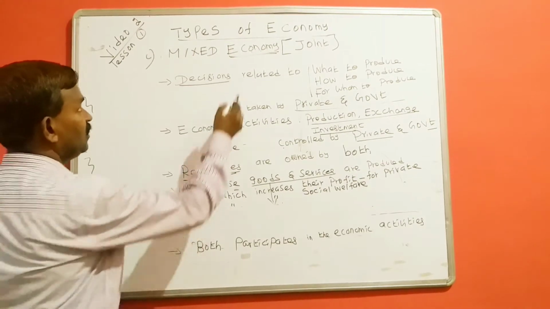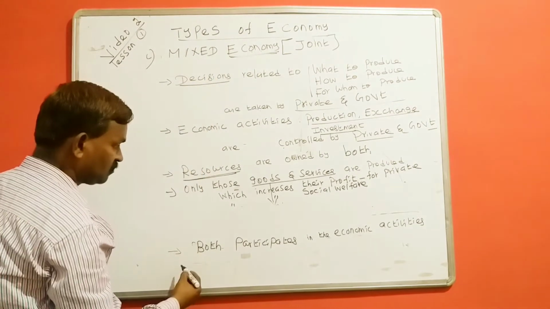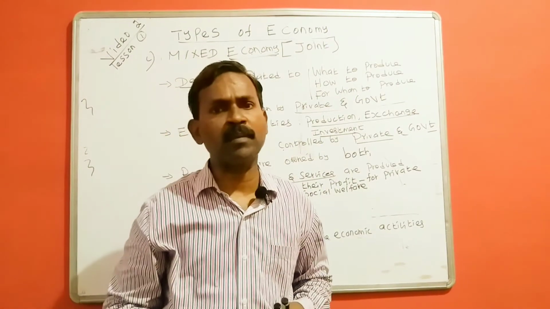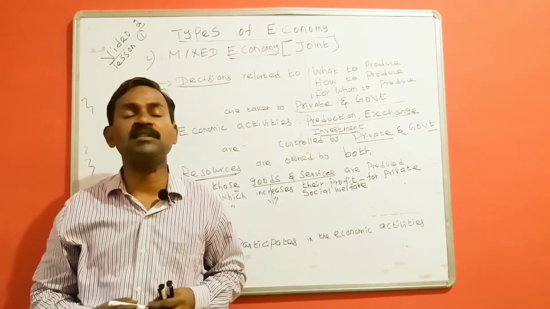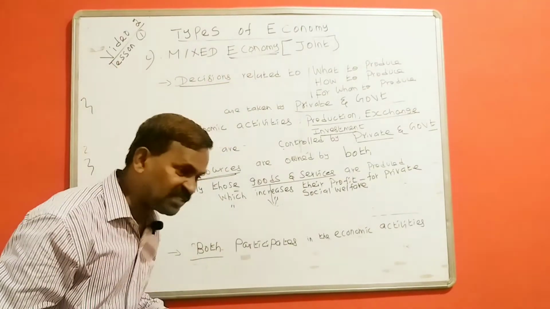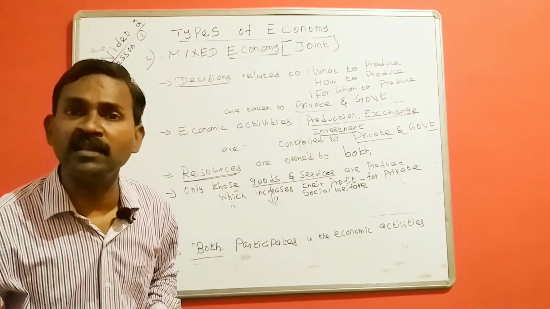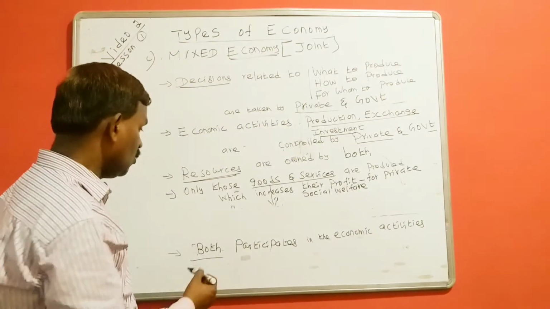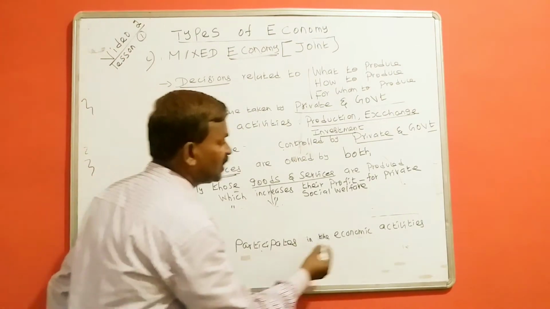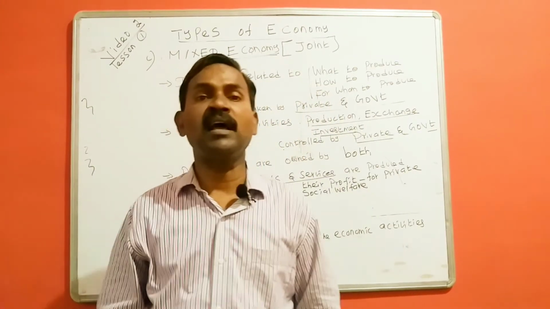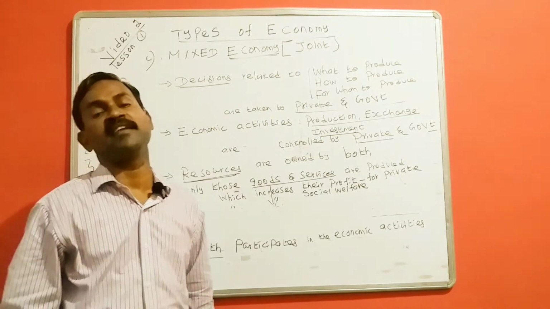And last point, the economy in which public sector undertakings, meaning the business owned by the government, plus the private enterprises, meaning the business owned by private individuals, both participate in the economic activities.